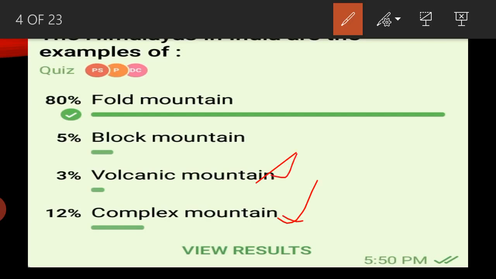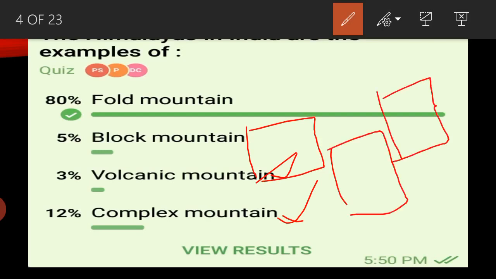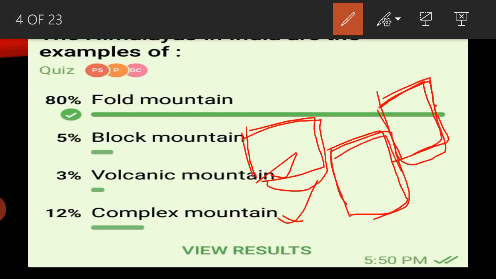So next, block mountains. How are block mountains formed? Block mountains form when one block goes down because of tensional and compressional forces and because of the type of soil, the nature of the soil. One block is above and one block is down.